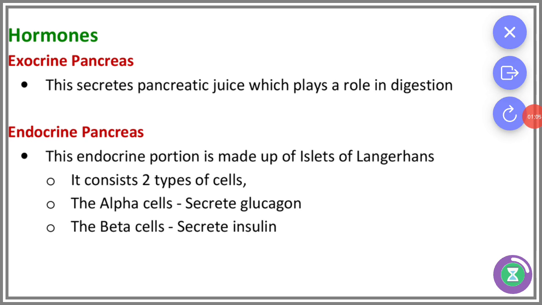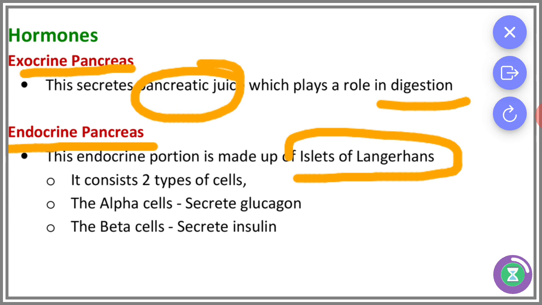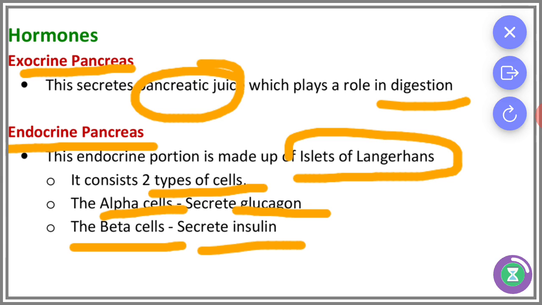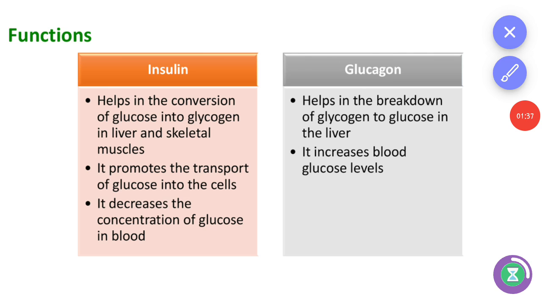The exocrine pancreas secretes the pancreatic juice that is involved in digestion. And the endocrine portion is made up of the islets of Langerhans, and it consists of two types of cells. One is alpha cells, another one is beta cells. Alpha cells secrete glucagon and the beta cells secrete insulin, and both are involved in carbohydrate metabolism.